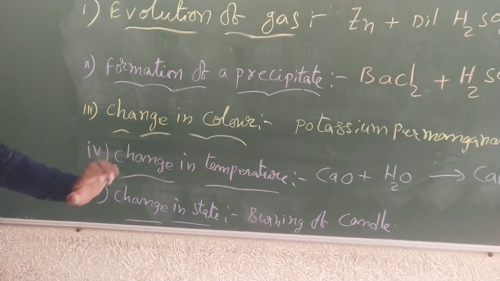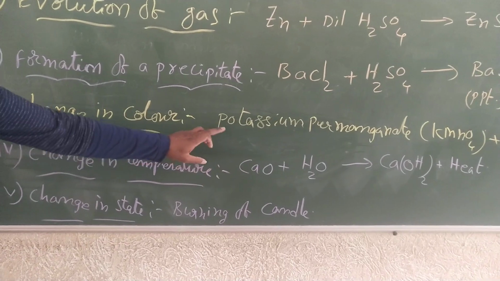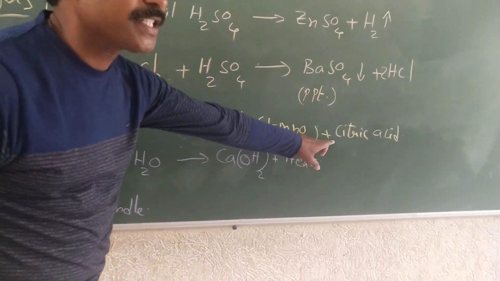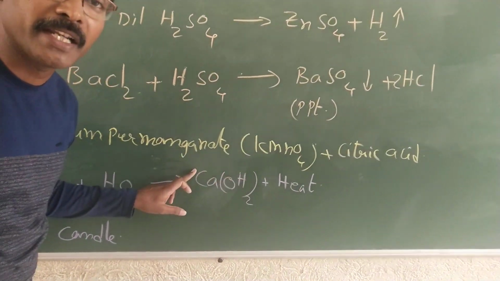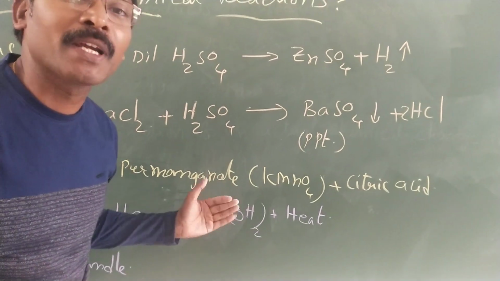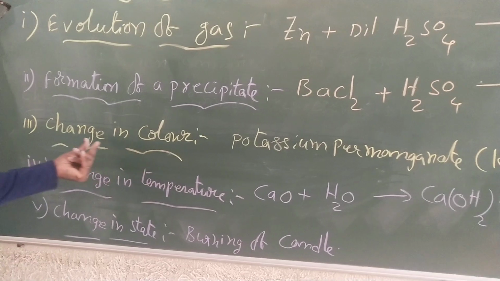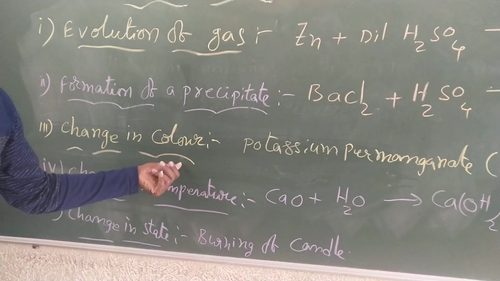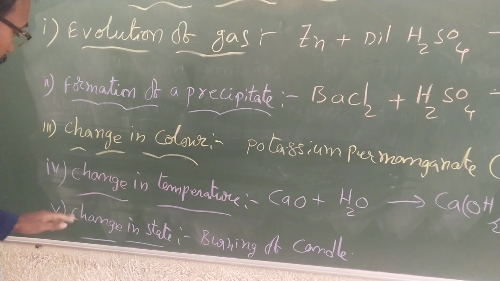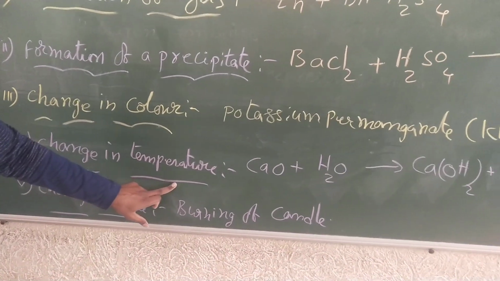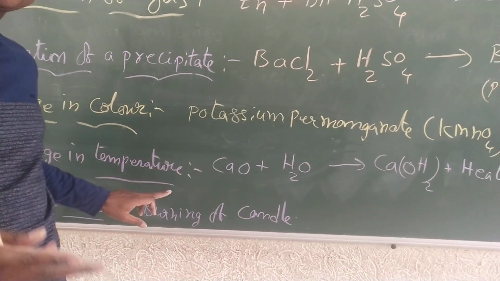Okay. So now you have seen the reaction between potassium permanganate and citric acid. How the potassium permanganate lost its color and became colorless, you identified. So what is the characteristic? Change in color. Now the fourth characteristic feature is change in temperature. It may happen in two ways.